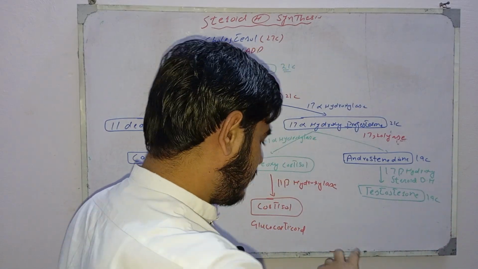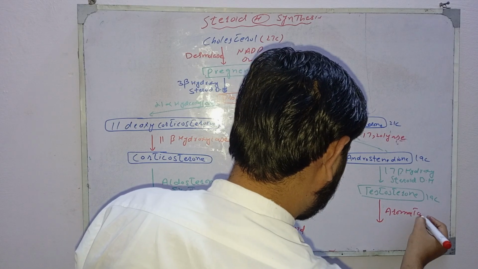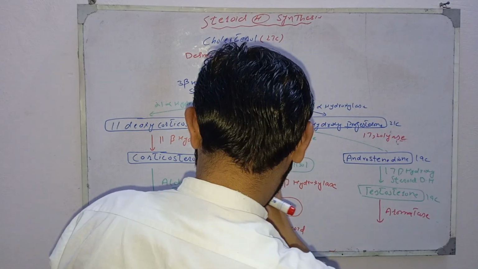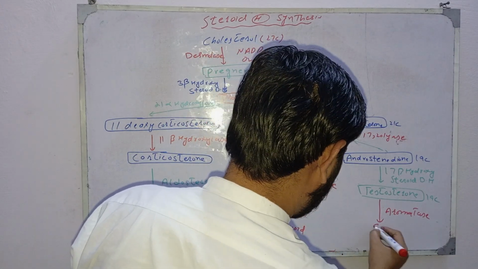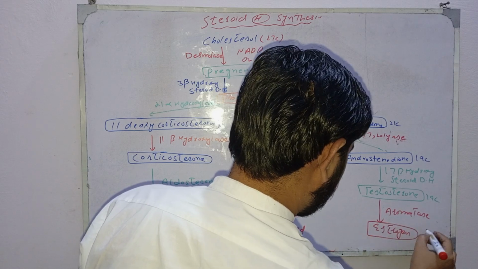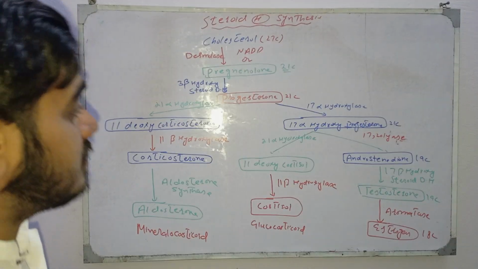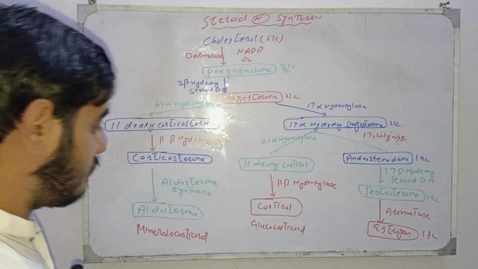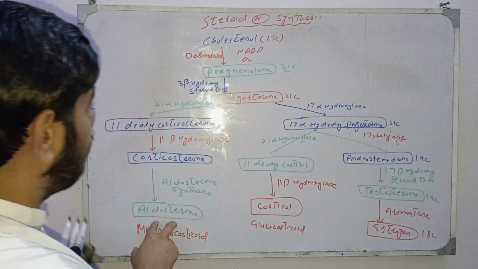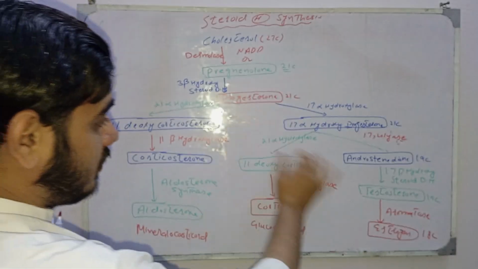In the next reaction, by action of aromatase enzyme, it converts into the estrogen hormone, 18 carbon containing. In this way, the synthesis of steroid hormones cortisol, aldosterone, estrogen, progesterone, and testosterone takes place.